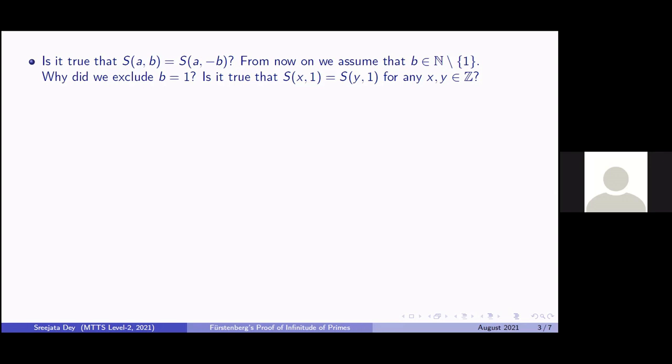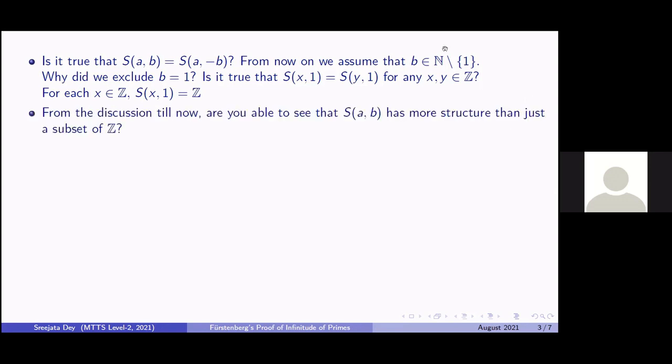So no matter what x you start with, if your common difference is 1, then you go in both directions to obtain x plus 1, x plus 2, and so on, and x minus 1, x minus 2, and so on. And what you'll end up with is the whole set Z. So that is also another extreme case, which is not very important in our proof. So that's why we also exclude that, and from now on, b will be greater than 1.